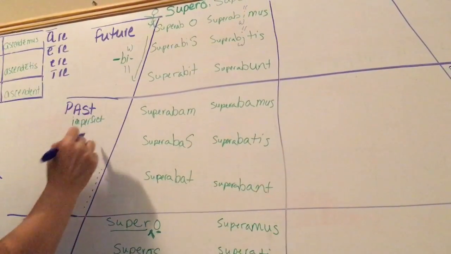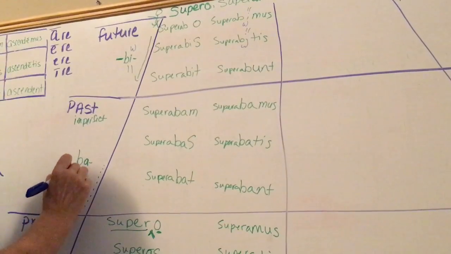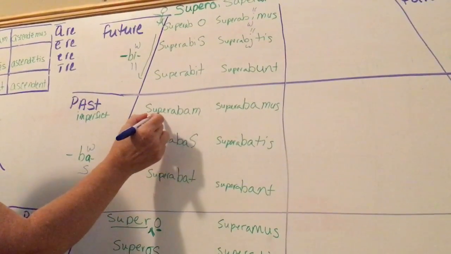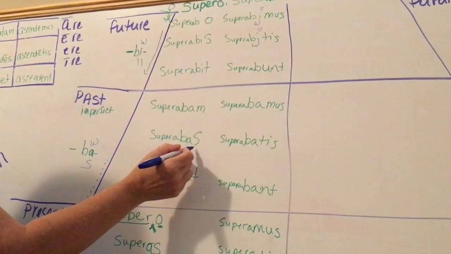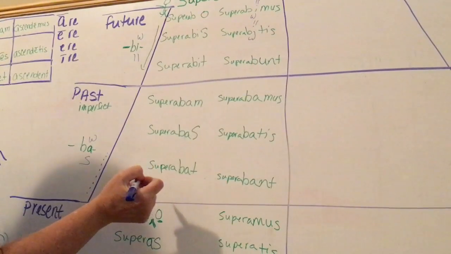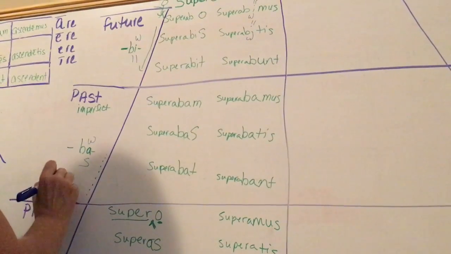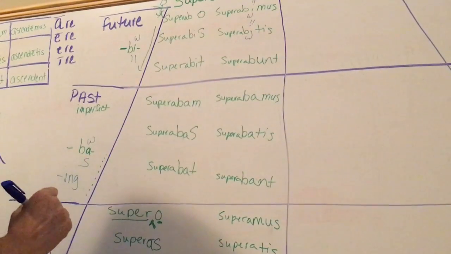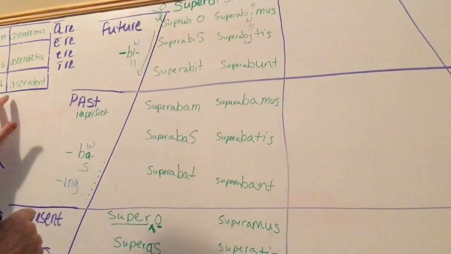For the past imperfect, the ba, the a, represents was. I was overcoming. You were overcoming. He was overcoming. With the past imperfect, your verbs are going to have an -ing along with the was or the were.